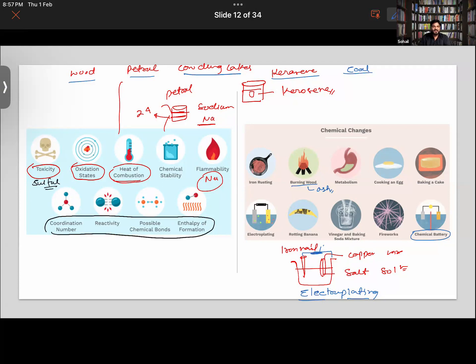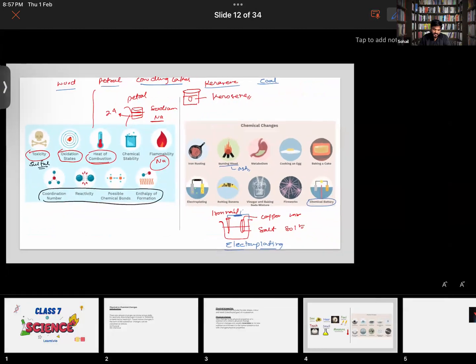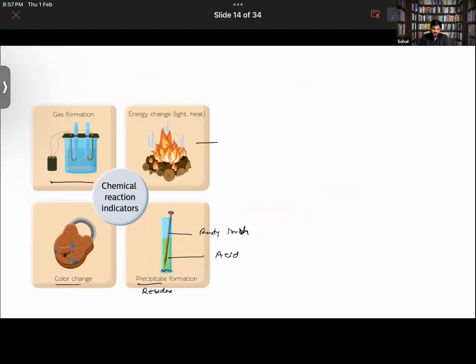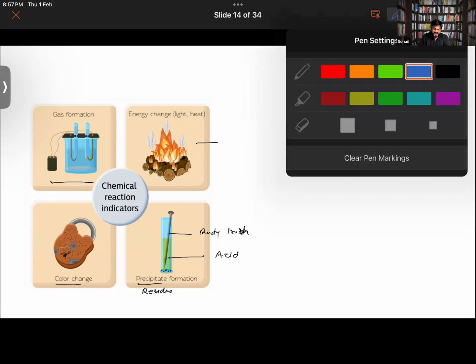Or if a gas is evolved in the reaction, or if there is a formation of solid as a residue, as I gave you an example where you have left this rusty iron nail in an acid, so the waste will be deposited at the bottom. So these are the indications that a chemical reaction is happening: radiation or absorption of heat, production of sound, change in color of the solution. You will notice that earlier, let's say if you were to take this acid, for example,